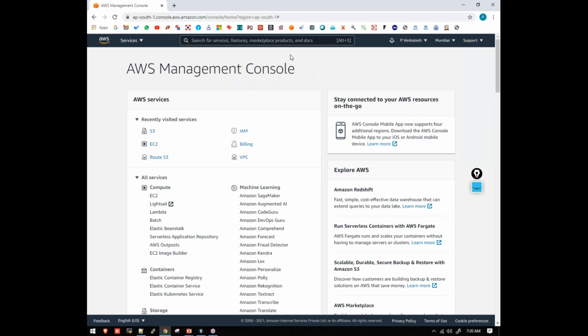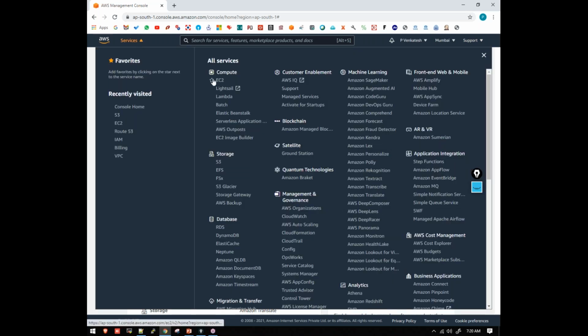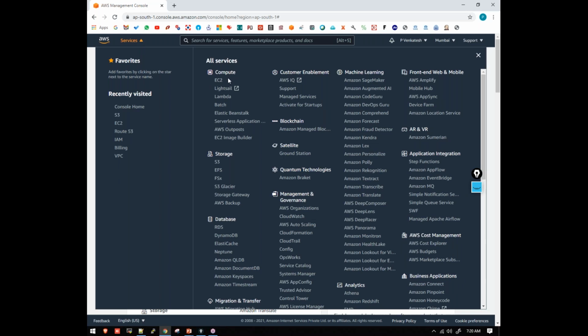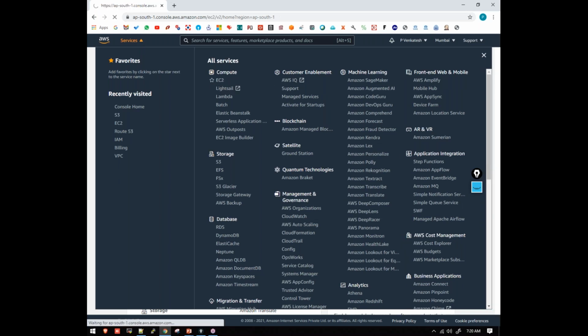Now what I'm going to do is click on Services and click on EC2. This is what we are going to learn here. In the compute module, we are going to launch the EC2 service. So click on EC2.